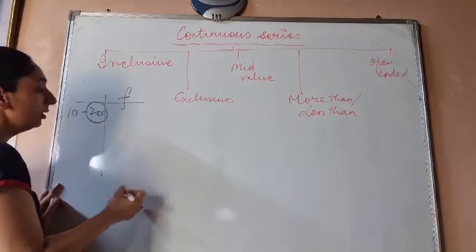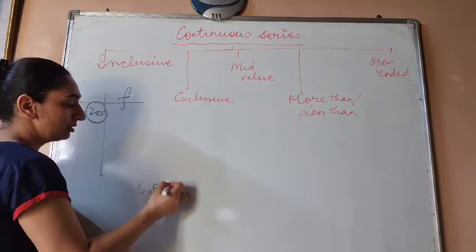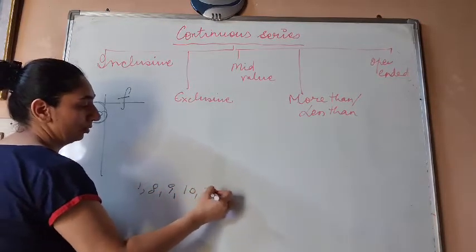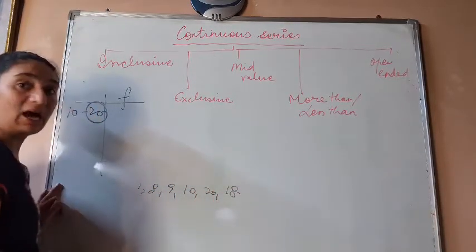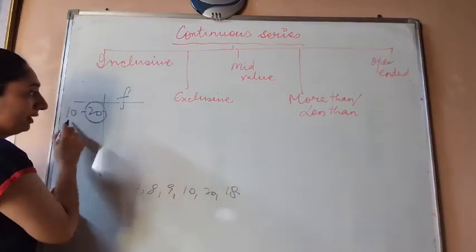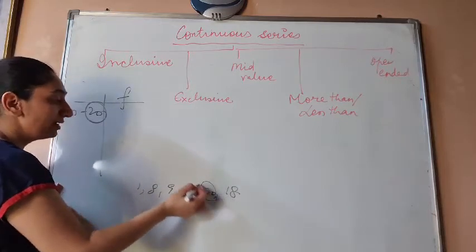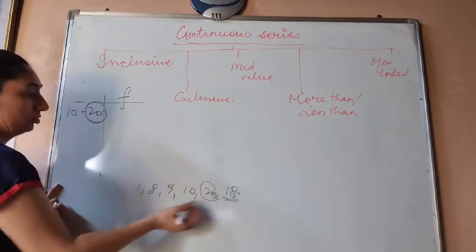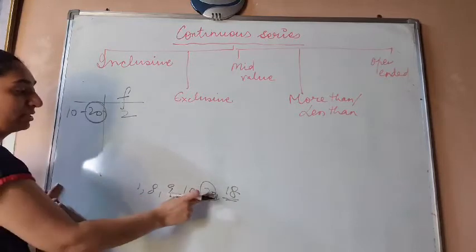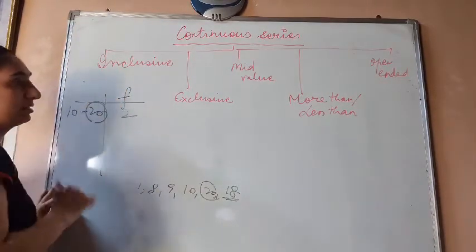For example, let's say there's raw data available, these are the numbers given. When we calculate the 10 to 20 class, we take 20 and 18, 2 numbers here. Frequency will be 2. We are taking this 20 in this class interval. That is called inclusive series.